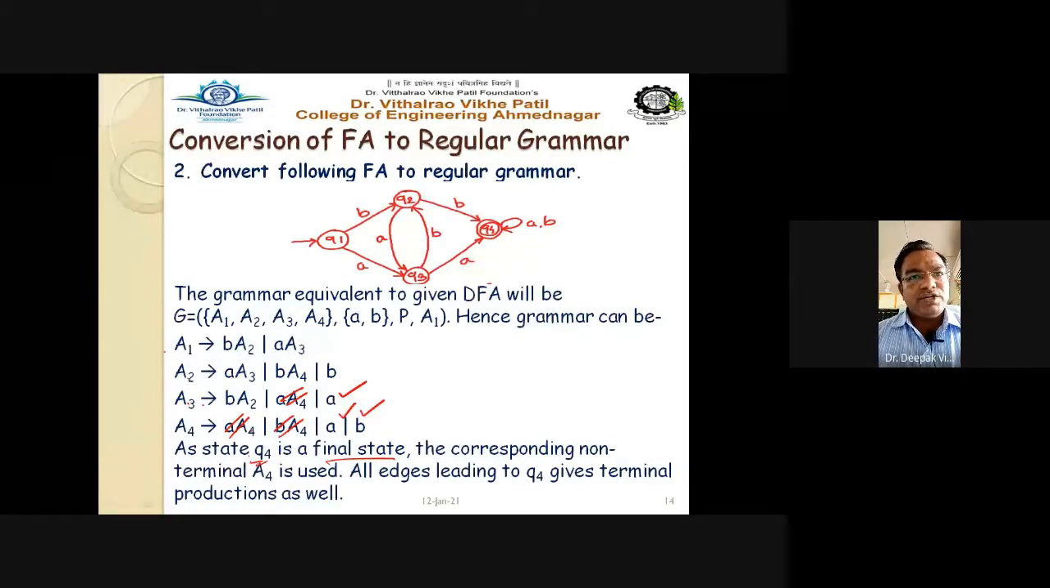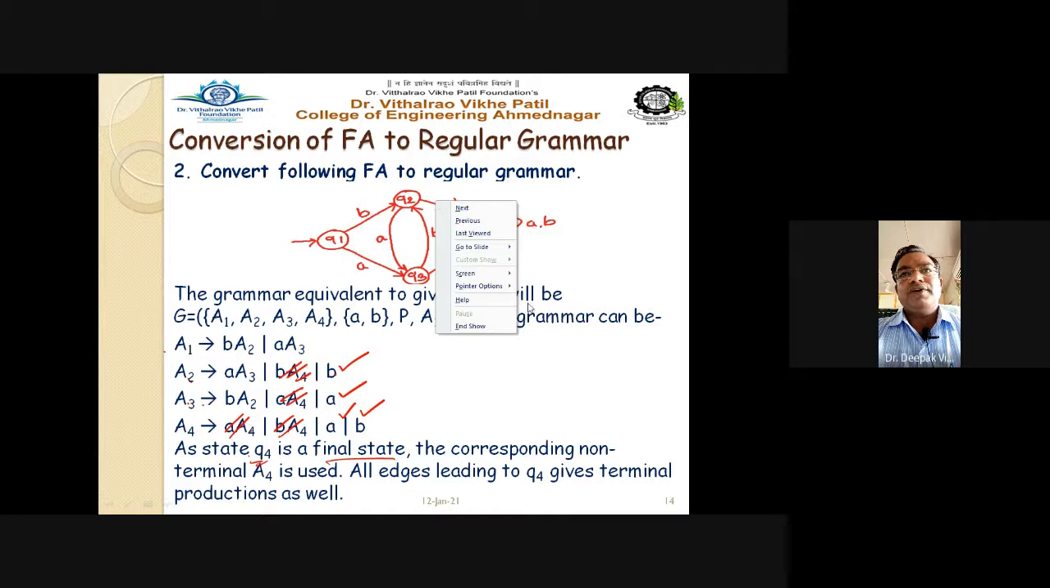A2, if we consider A2 on B input goes to A4, which is nothing but the final state. So separately we have to write A2 goes to B, that is, A2 definitely goes to the final state, right? So this is the way to write down the production rules for the given finite automata.